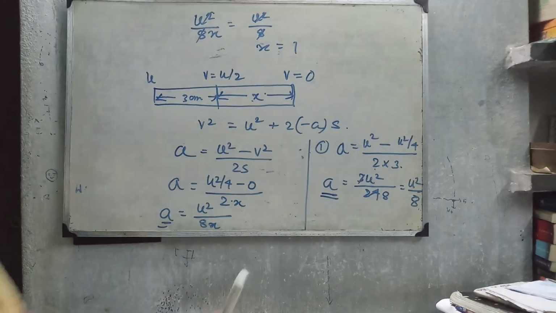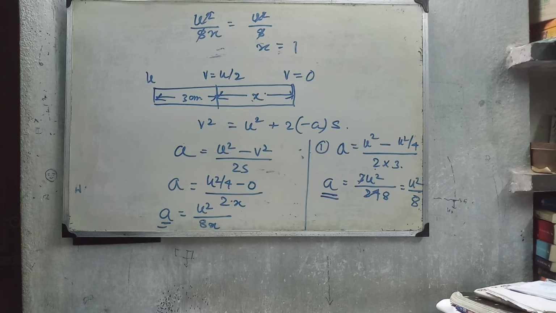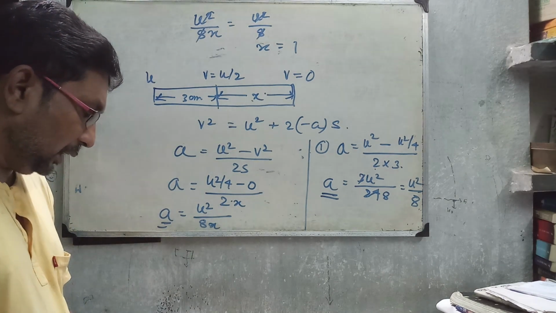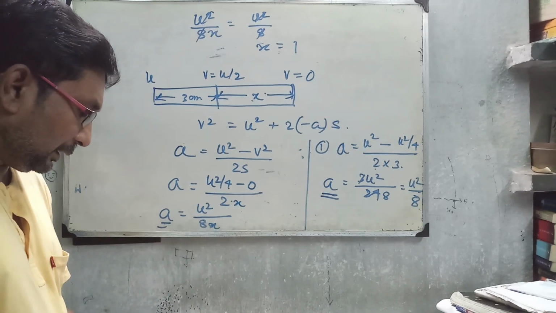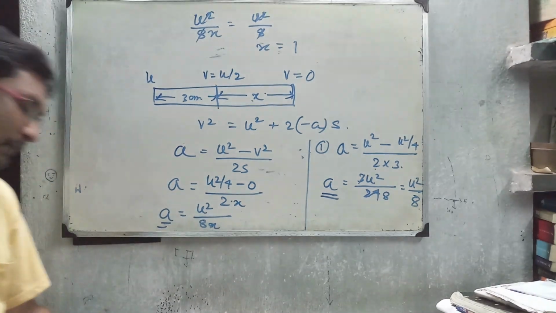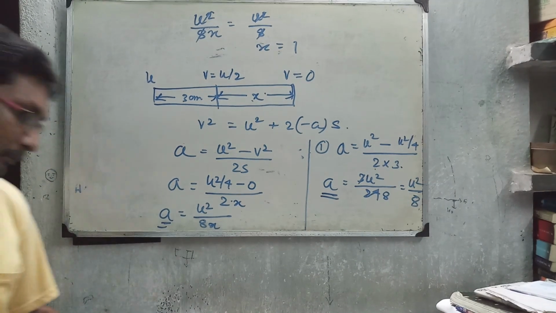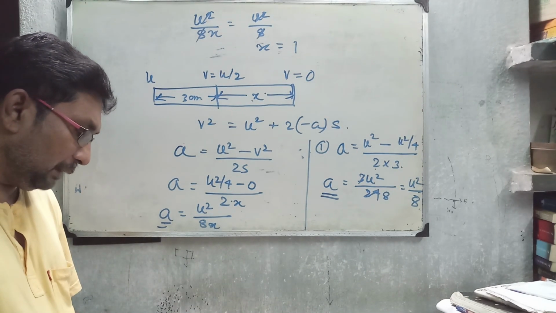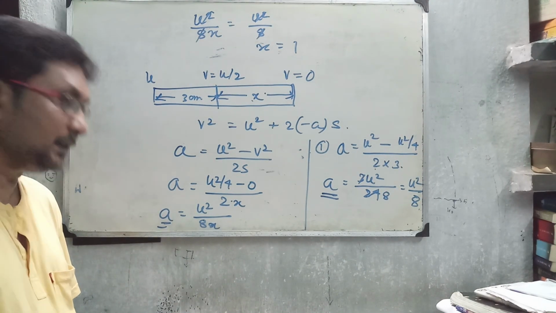Question number 2. A car moving with a speed of 50 km per hour can be stopped by brakes after at least 6 meters. This is the minimum distance to stop the car. If the car is moving at a speed of 100 km per hour, the minimum stopping distance is?